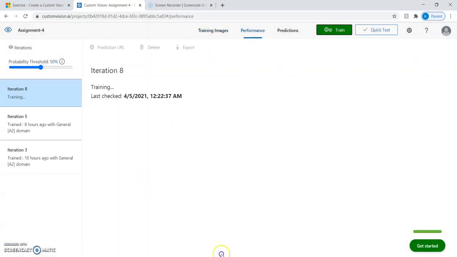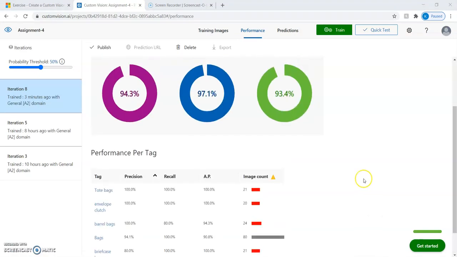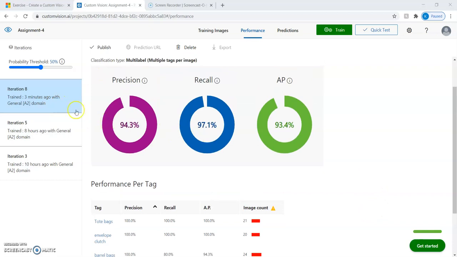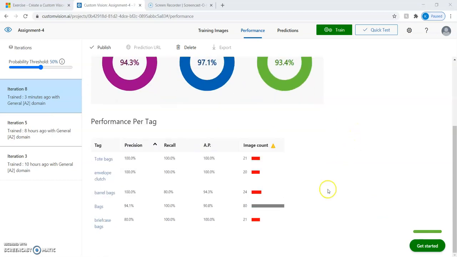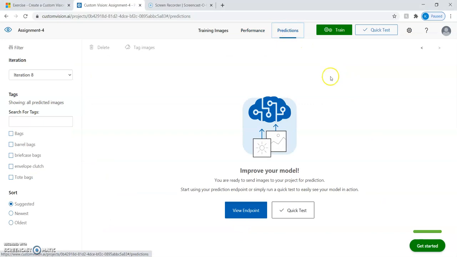Click on train. I'll pause the video until it is being trained. Okay, so our model is trained now. So this is the next iteration, and these are the performance metrics with precision, recall, and accuracy. And as you can see here, we have added one more bag in our briefcase category. So now let's try to predict.